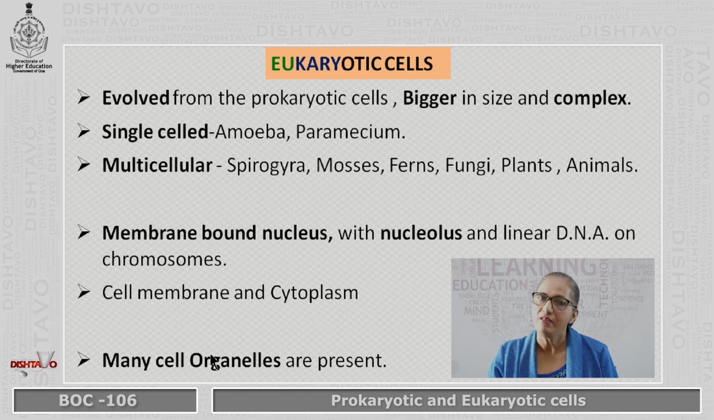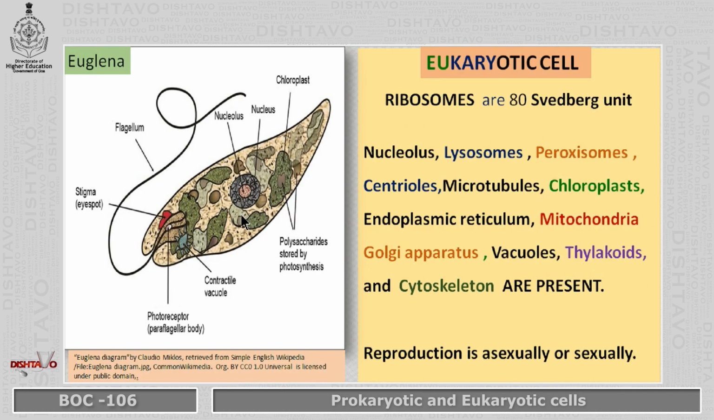So, we see the cell membrane, the cytoplasm, and many other cell organelles present. We have Euglena here. You can see different cell organelles here. It's unicellular, but it is eukaryotic. And of course, plant cells and animal cells, where the organism is multicellular, but each cell is eukaryotic. The ribosomes here are much larger than those of the prokaryotic cell. Here they are of 80 Svedberg units, and all other cell organelles are present. Reproduction is sexual and asexual.